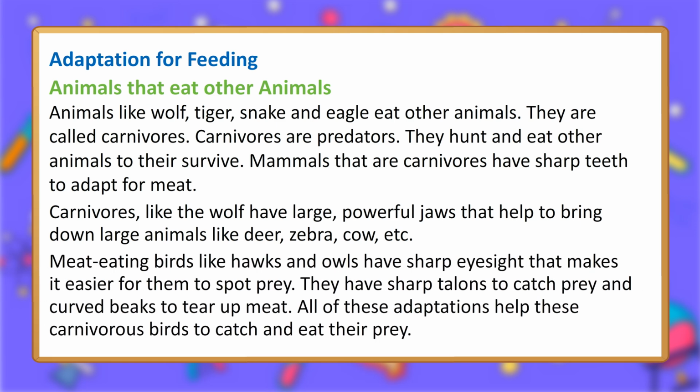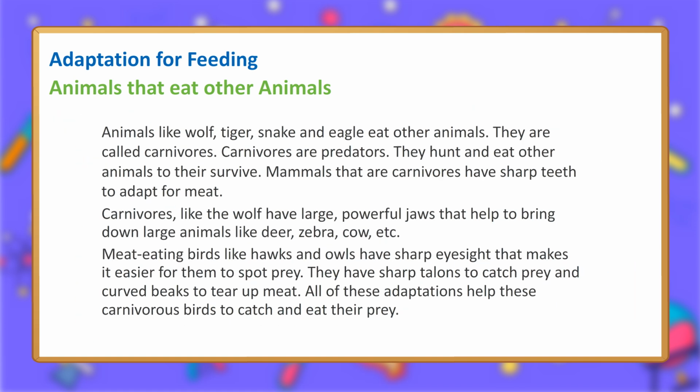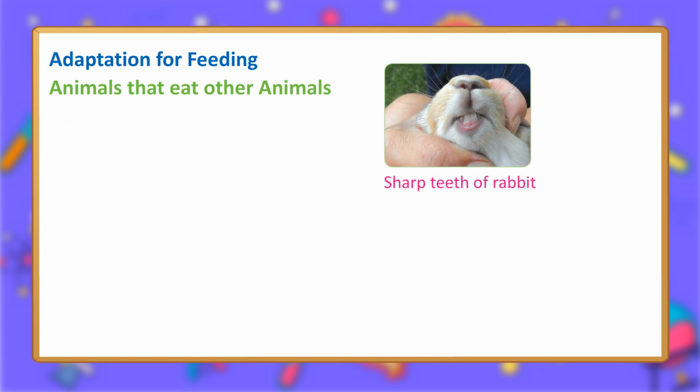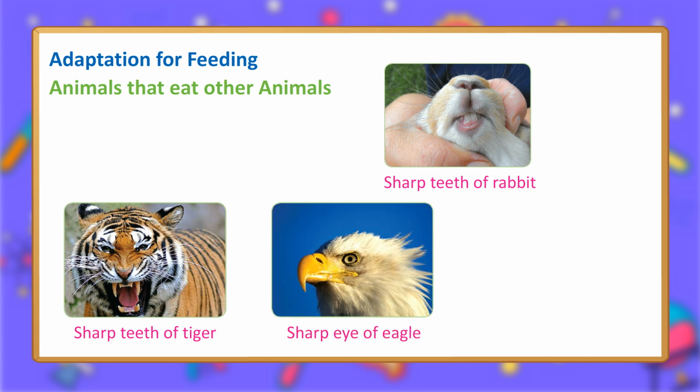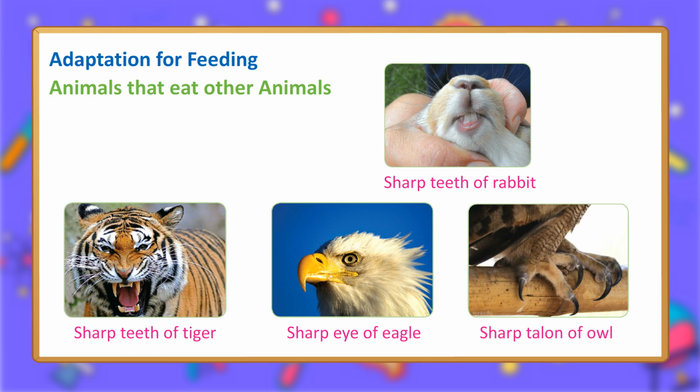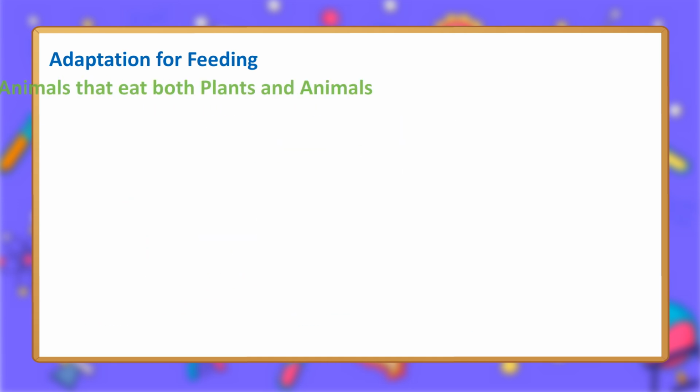Meat-eating birds like hawks and owls have sharp eyesight that makes it easier for them to spot prey. They have sharp talons to catch prey and curved beaks to tear up meat. All of these adaptations help these carnivorous birds to catch and eat their prey. Sharp teeth of rabbit. Sharp teeth of tiger. Sharp eye of eagle. Sharp talon of owl.